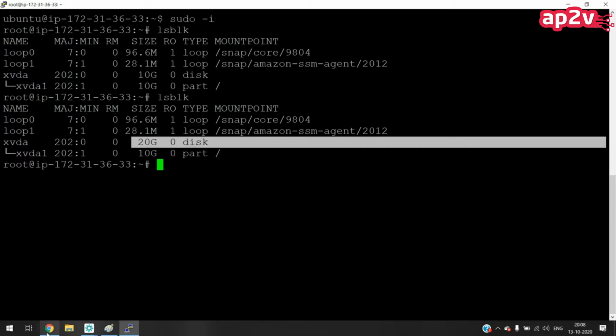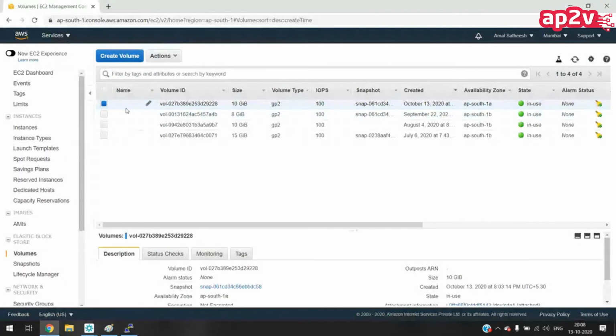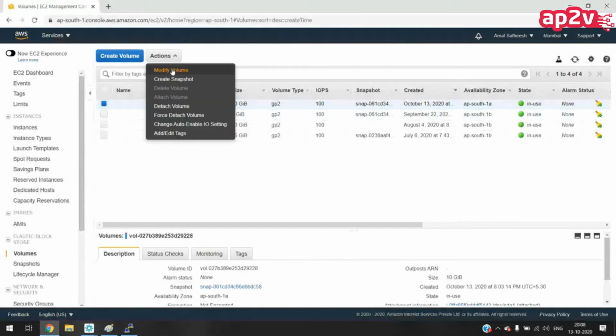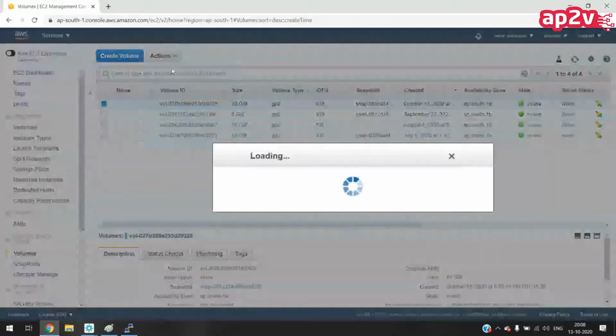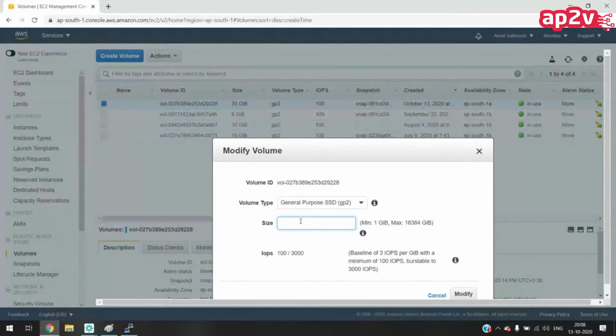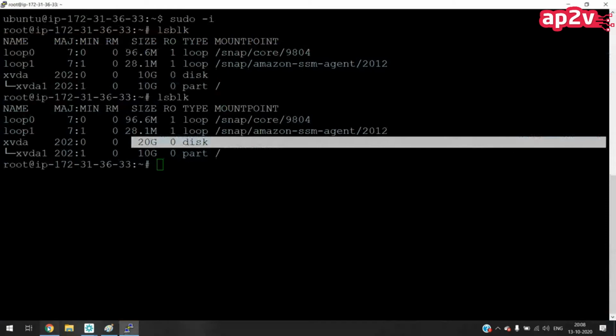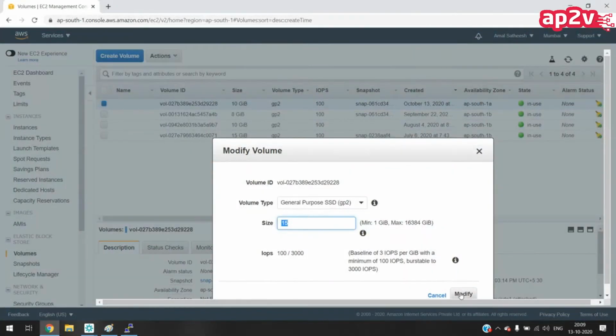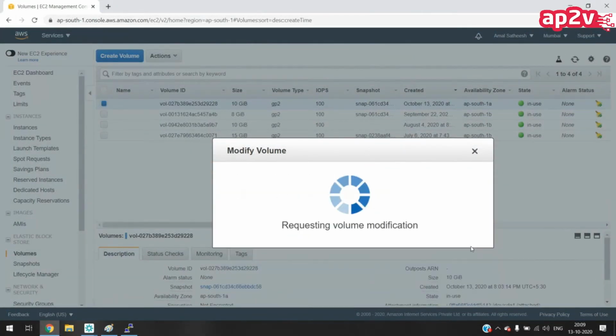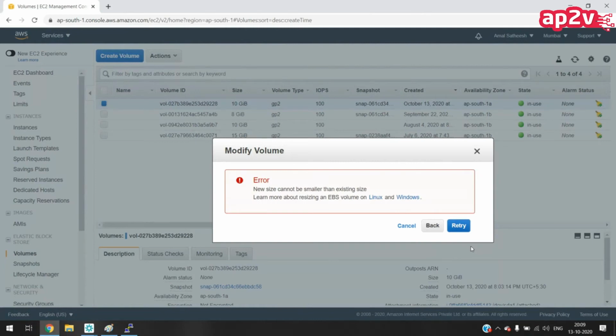That's a good question. So you got how to increase: select the volume, go to actions, modify volume. If I modify the volume again and try to change the size, suppose I give 15 GB, and the current size is 20 GB, this will give me an error: new size cannot be smaller than the existing size. So we are not able to reduce the volume. We can only increase the volume size.